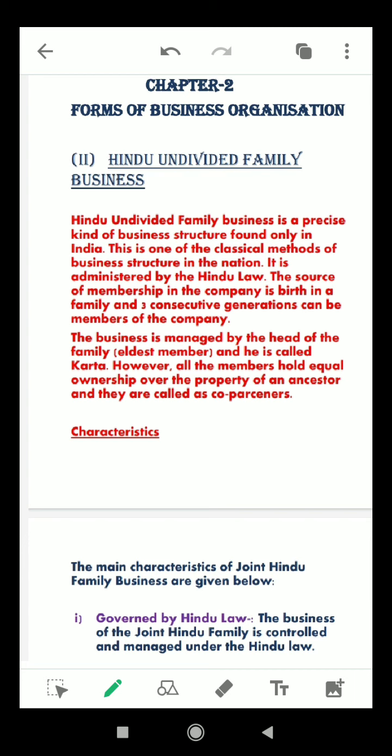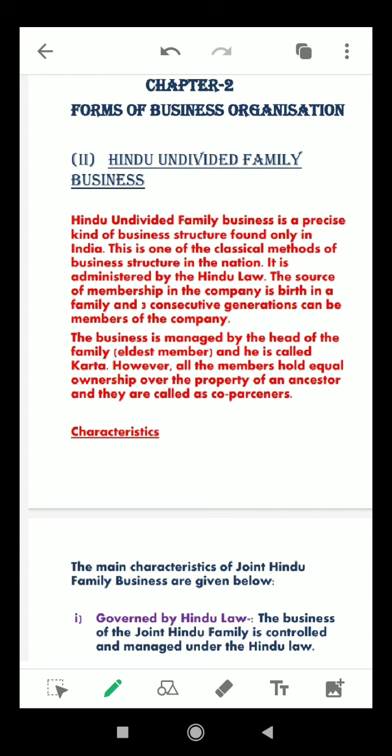The death of a common ancestor does not bring the joint Hindu family to an end. If anyone dies in the family, it doesn't mean the end of the joint Hindu family business. It continues in perpetuity as upper links are removed by death and lower ones are added by birth.